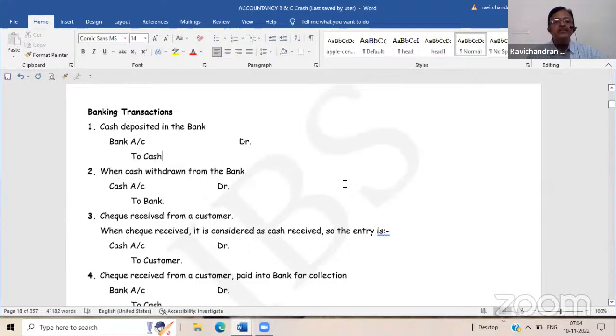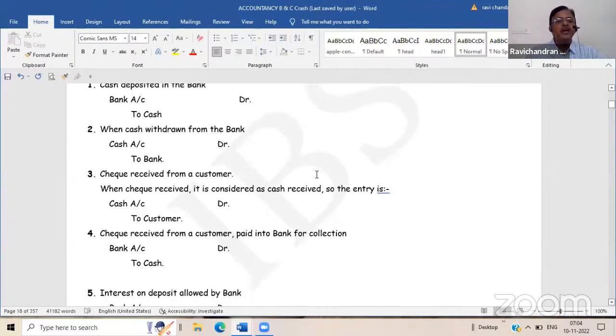When the liability decreases, then it is debited. When liability increases, it is credited. How is an expense to be recorded? When is an expense to be debited? When it increases, it has to be debited. When is an income to be debited or credited? When income increases, we have to credit it. Is it not? You should be thorough with that concept, because definitely 2 or 3 questions will be there from that particular area.